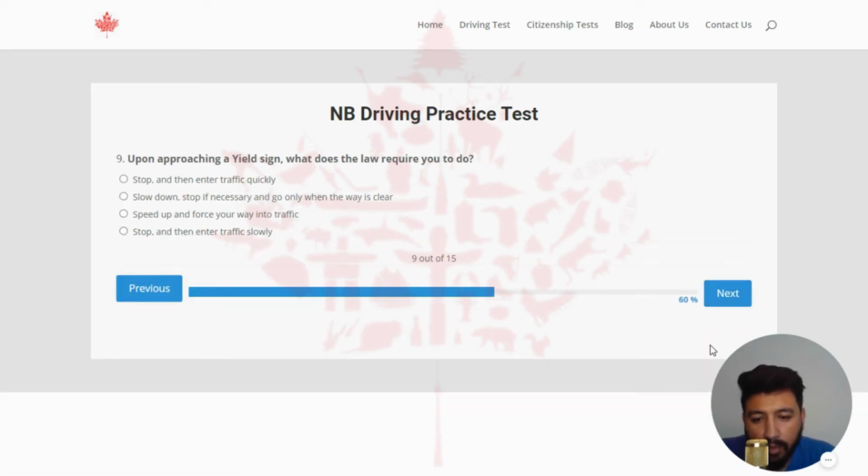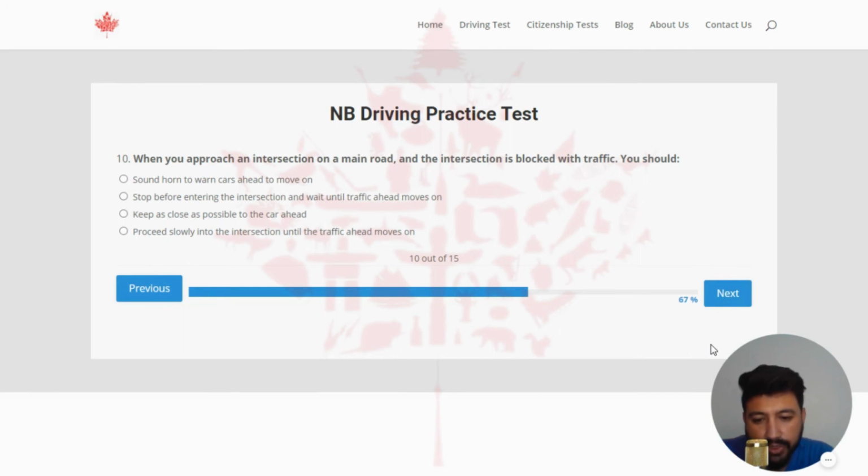Yeah, next. Upon approaching a yield sign, what does the law require you to do? The right answer of ninth question is slow down, stop if necessary, and go only when the way is clear. So I'm going to select the second option. Next, the 10th question of Brunswick State quiz number 7 is when you approach an intersection on a main road and the intersection is blocked with traffic, you should. The right answer of this question is stop before entering the intersection and wait until traffic ahead moves on. So I'm going to click on the second option.